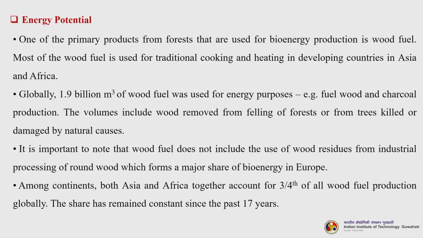So, one of the primary products from forest that are used for bioenergy production is wood fuel. Most of the wood fuel is used for traditional cooking and heating in developing countries in Asia and Africa. Globally, 1.9 billion meter cube of wood fuel was used for energy purposes, as for example, fuel wood and charcoal production. Now, the volume includes wood removed from felling of forest or from trees killed or damaged by natural causes. We are not supposed to cut the trees for making any fuel. So, it is important to note that wood fuel does not include the use of wood residues from industrial processing of round wood, which forms a major share of the bioenergy in Europe.